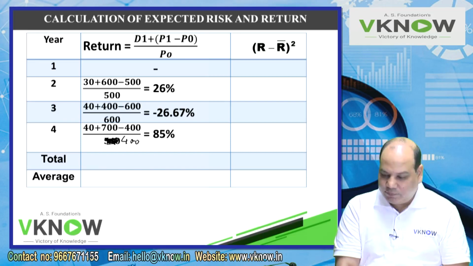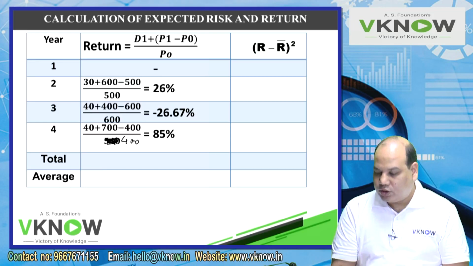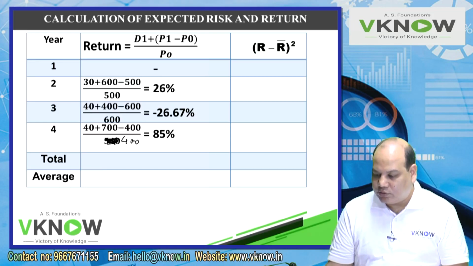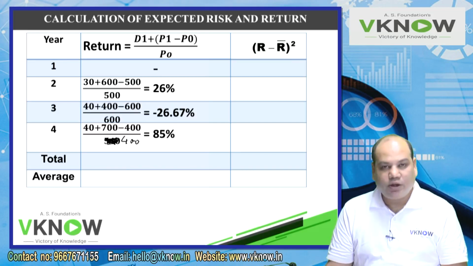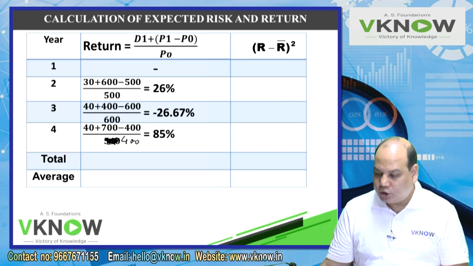Are you getting 85%? These are the returns in these last 3 years. 26 minus 26.67, 85. So take the total and then divide by 3.